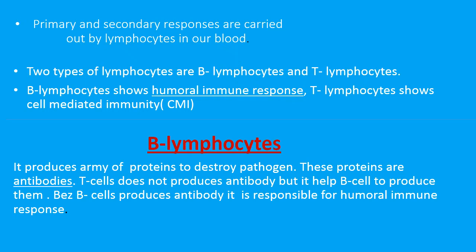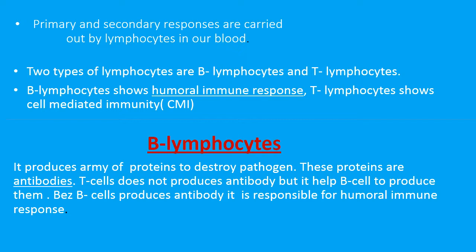B lymphocytic cells show the humoral immune response, and T lymphocytes show the cell mediated immune response, or it is called cell mediated immunity. Both perform different kinds of functions to destroy the pathogen. Let us see the first one, the B lymphocytic cell.